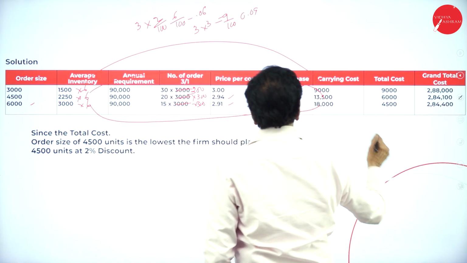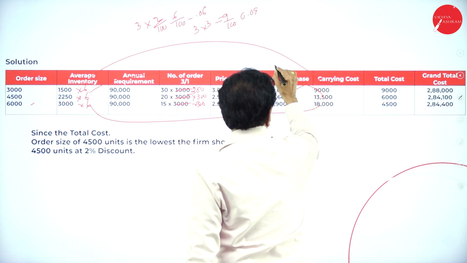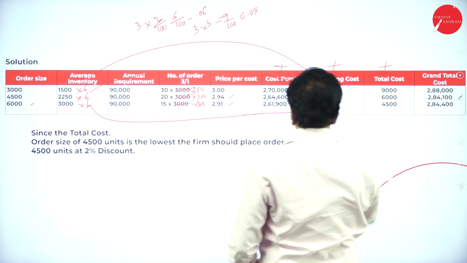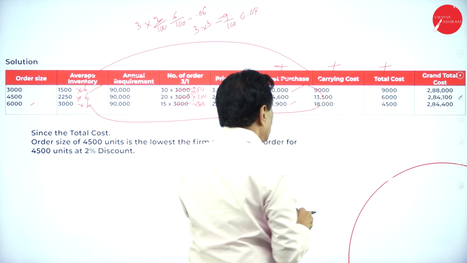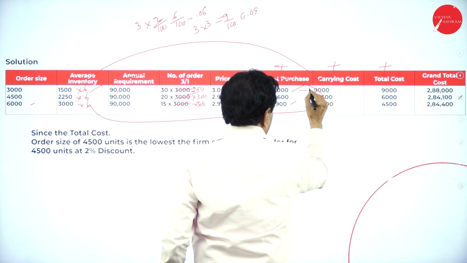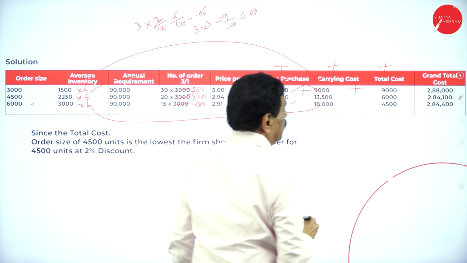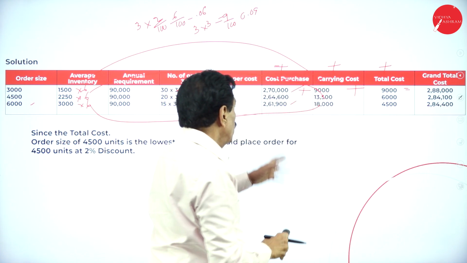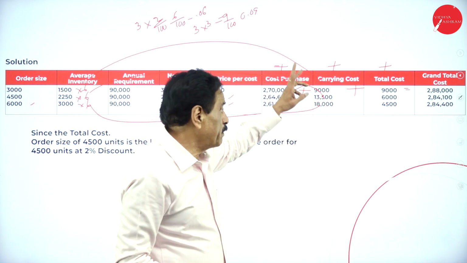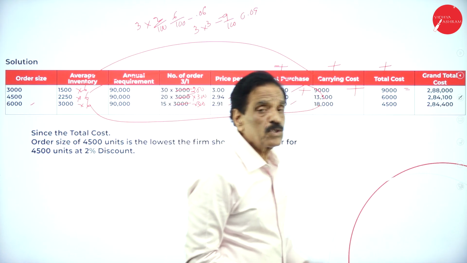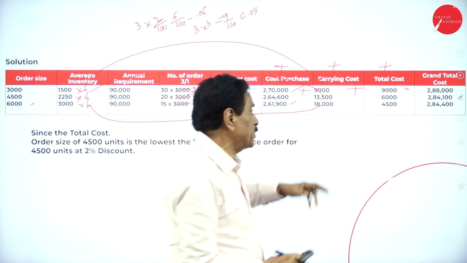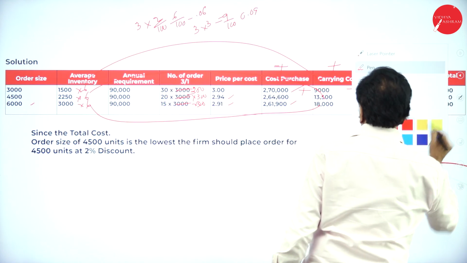Now you have to add all the three: 2,70,000 plus 9,000 plus 9,000 is 2,88,000. 2,70,000 plus 9,000 plus 9,000 becomes 2,88,000. 2,64,600 plus 13,500 plus 6,000 is 2,84,100.